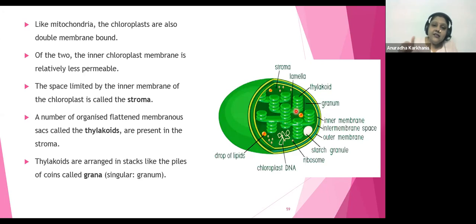Agreed? That staircase, which is going to internally connect the ground floor with the first floor. In the same way, the grana lamellae will be present within the two thylakoids.